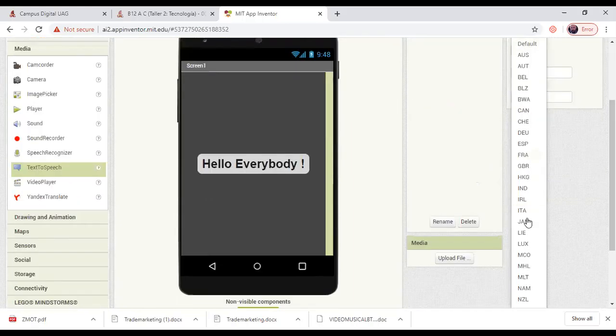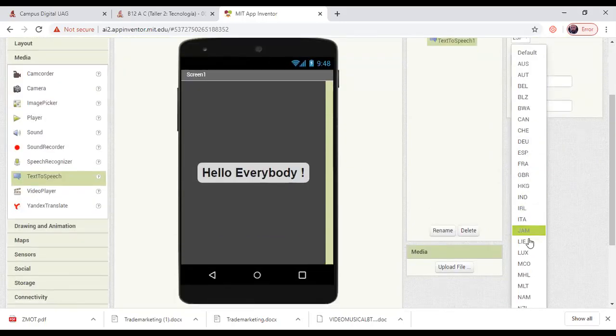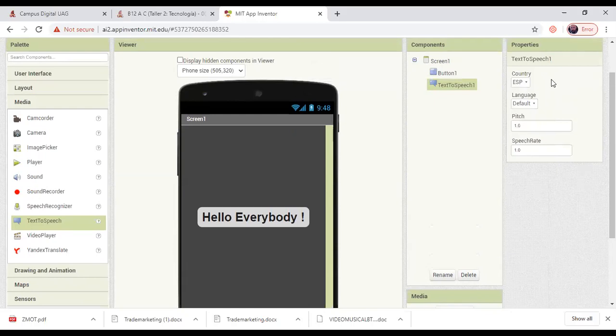Notice that we don't have Mexico or Latin American. No, we don't have it. So that is why when we listen to the Google Assistant, the accent is in Castellano, in Español de España. Language, I will click on Español, Spanish.